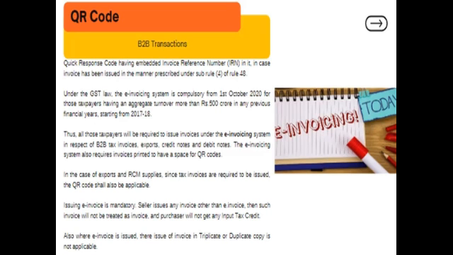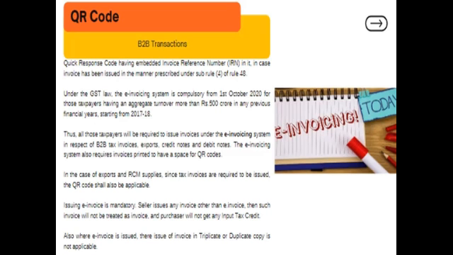So earlier when this QR code concept got started, that is from 1st January 2020, it was on voluntary basis. But with effect from 1st October 2020, there is a switch from voluntary to mandatory e-invoicing. Now, whenever there is a B2B transaction and whenever you are issuing any invoice to another businessman, then it is mandatory that you issue an e-invoice and not a normal invoice.